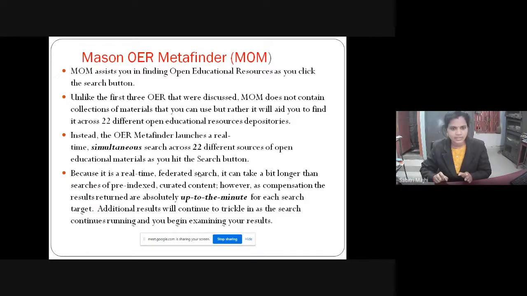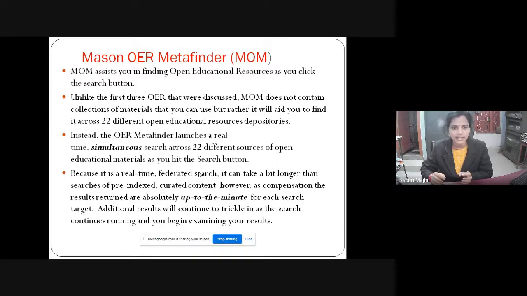A federated search service is a real-time search. If I have a single search interface and I put the query, the query will be directed directly to the individual publishers' databases, and the retrievals will come directly from the publishers' databases.